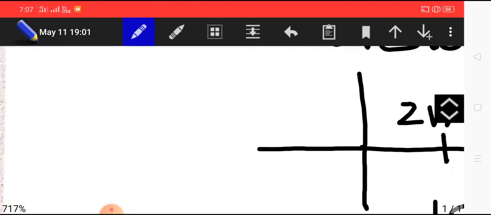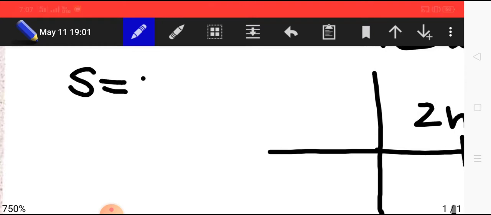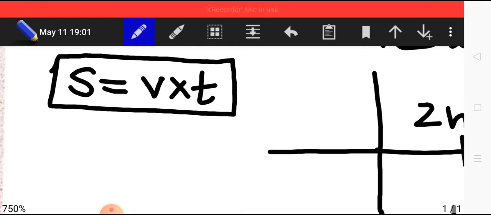So what is the point in this? The equation which we are applying for motion in uniform velocity is very simple. That is, position can be given as velocity into time. So this is the equation which we will use for uniform motion. Distance is equal to velocity into time, and velocity is treated as constant.